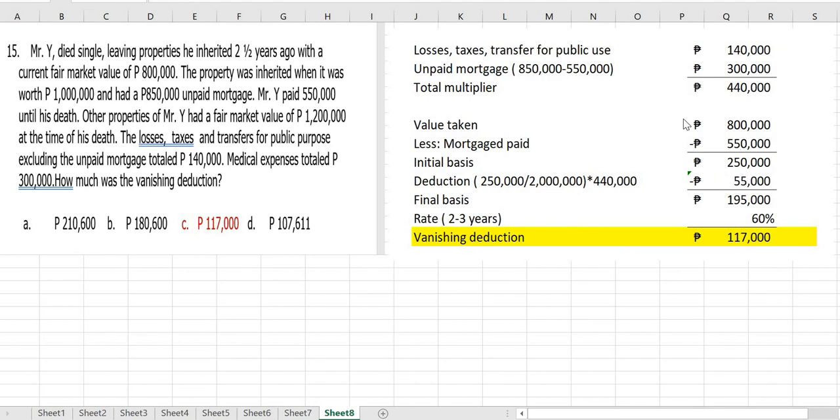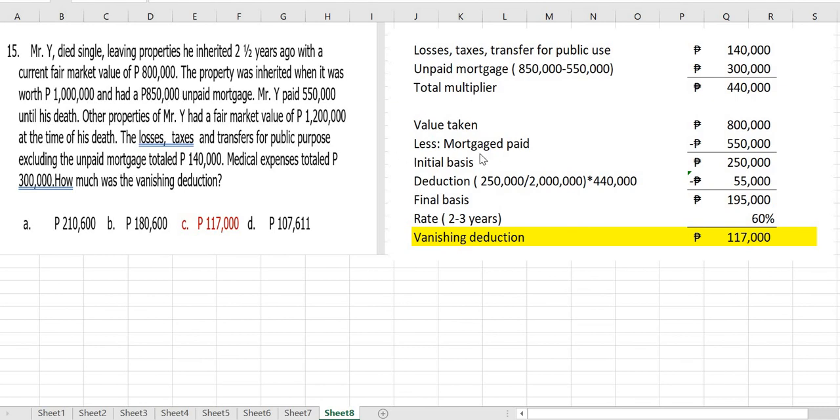Then the second deduction, we have pro rata between the initial basis of 250 divided by 2 million. So, where did the 2 million come from? 2 million is actually the gross estate. No? So, we have here the fair market value of other property of 1.2 million plus the fair market value of the property subject for vanishing deduction, but that's the fair market value at time of death.